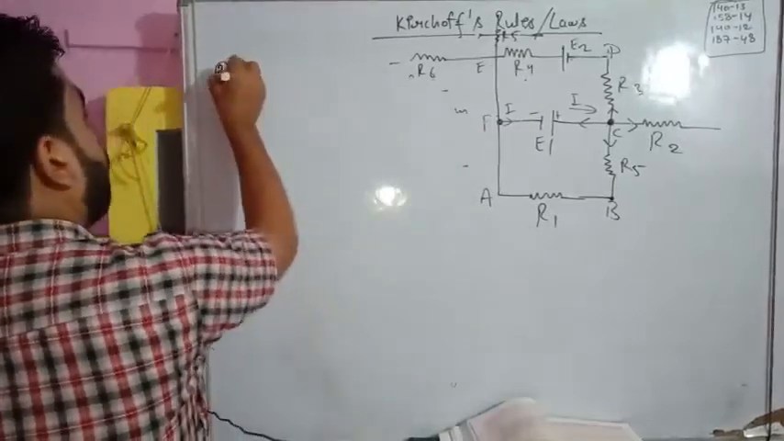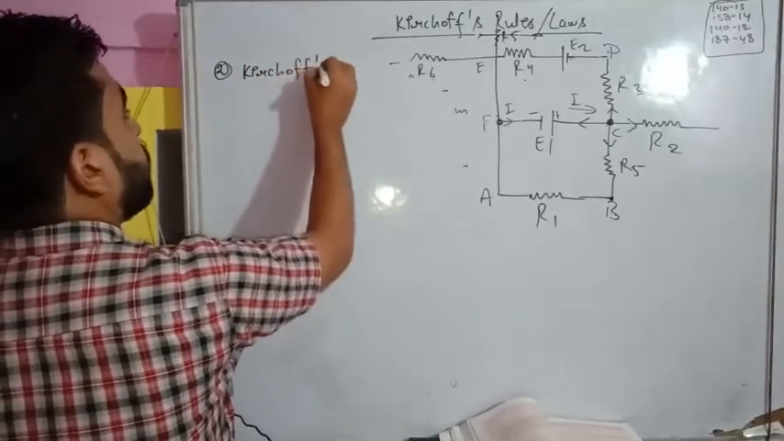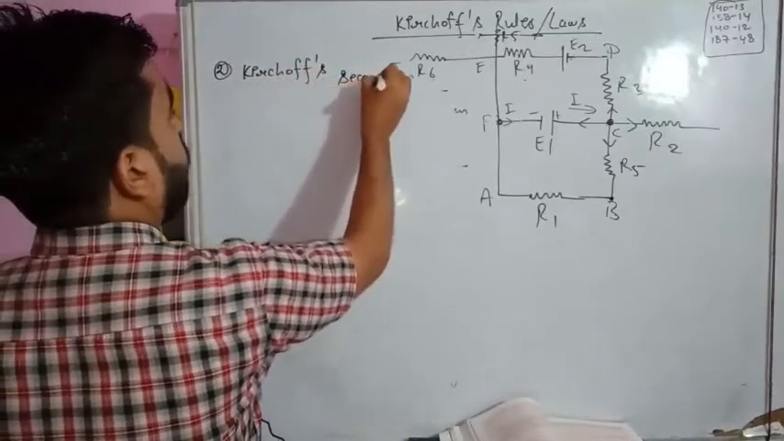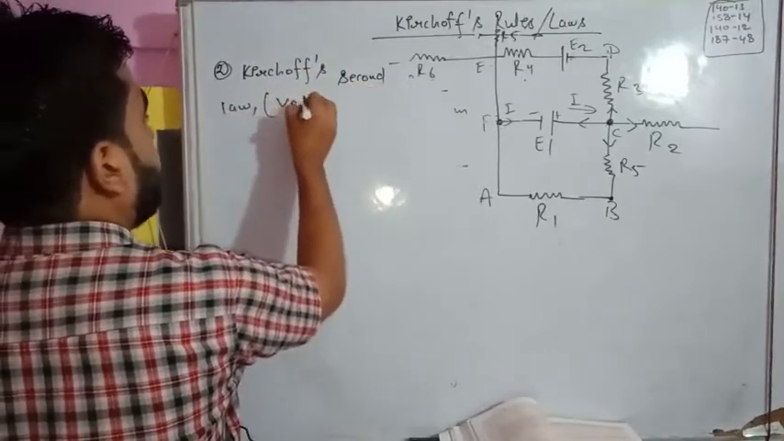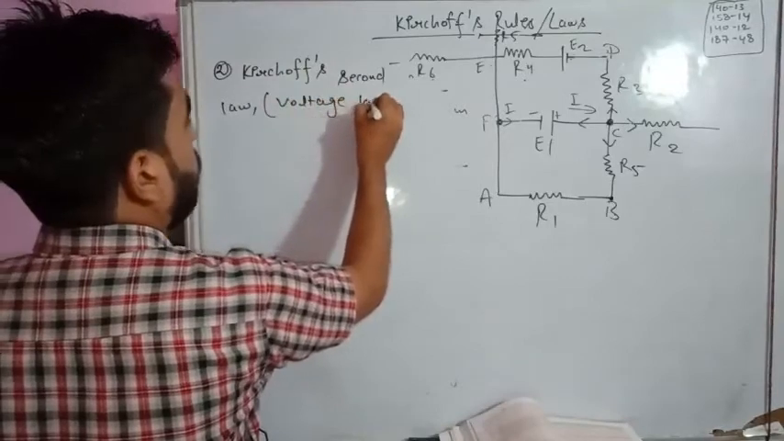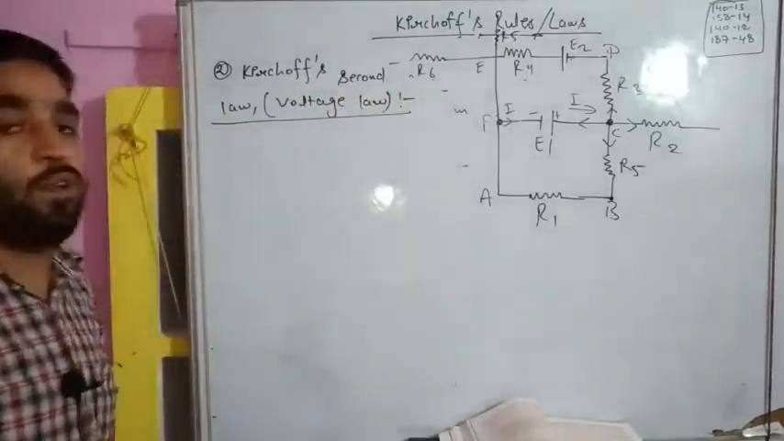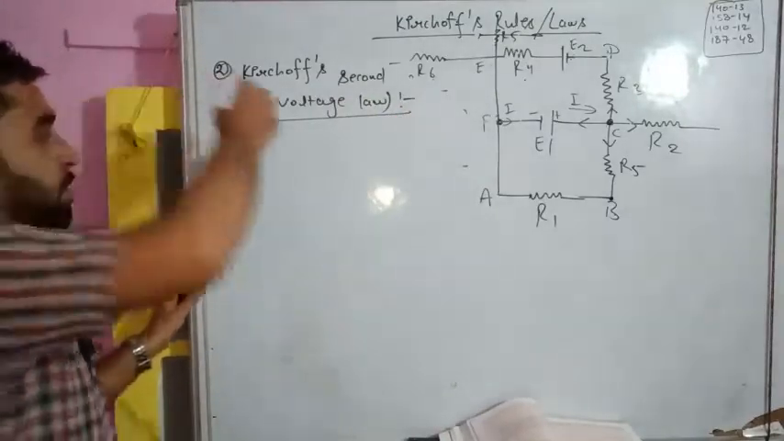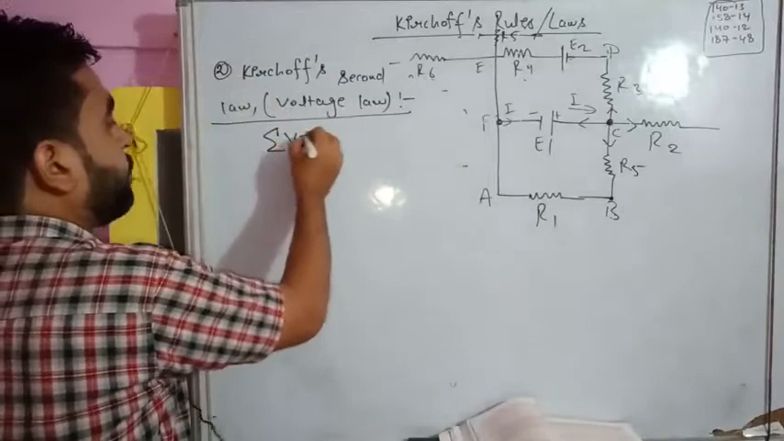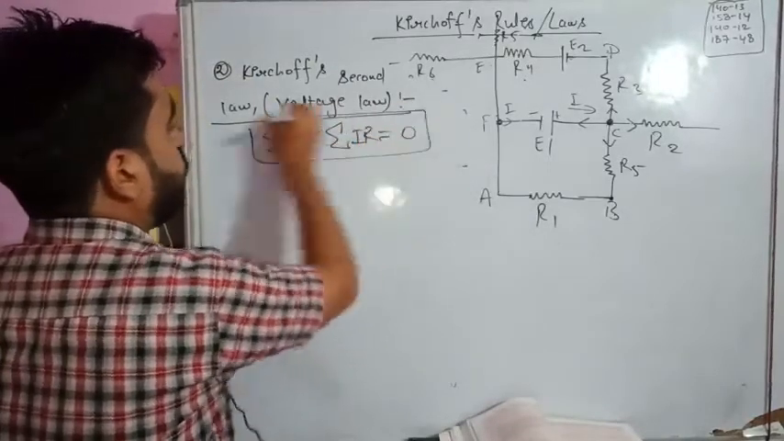Kirchhoff second law, and that is also known as voltage law. How can we do this? Kirchhoff second law or voltage law. So that is summation V is equal to summation IR, and that is equal to 0.